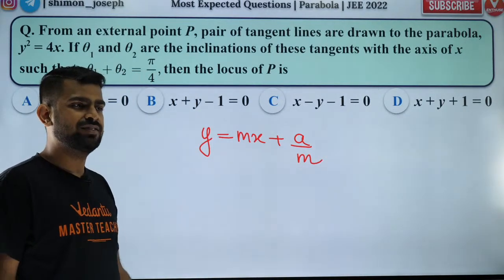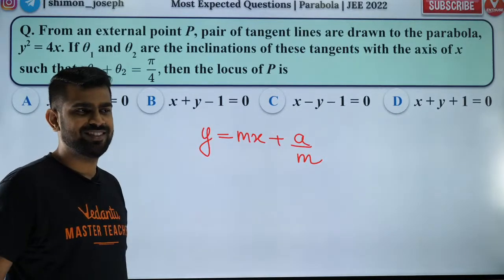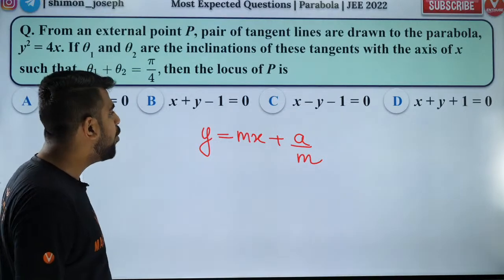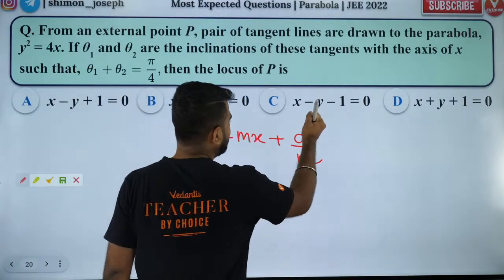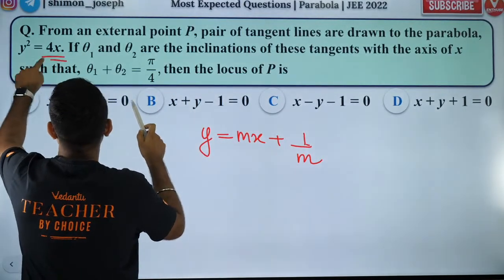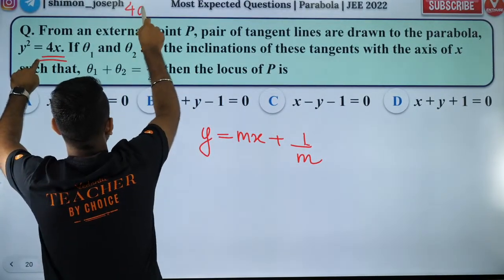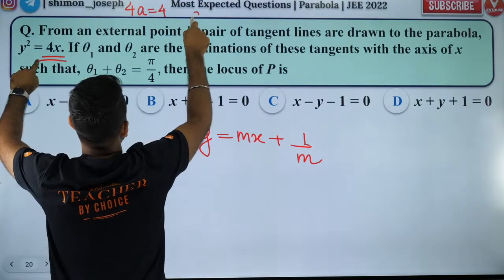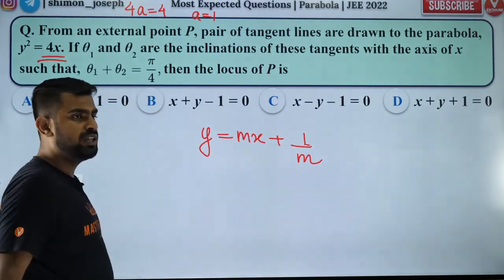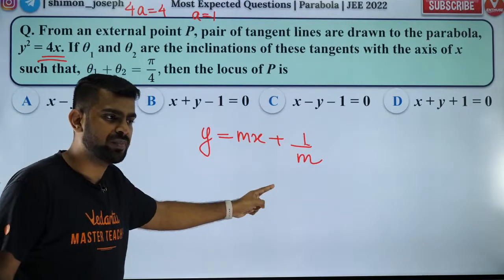Now, we know a is 1. Why is a 1? Because 4a is equal to 4. So a is equal to 1. Now this is my tangent equation.